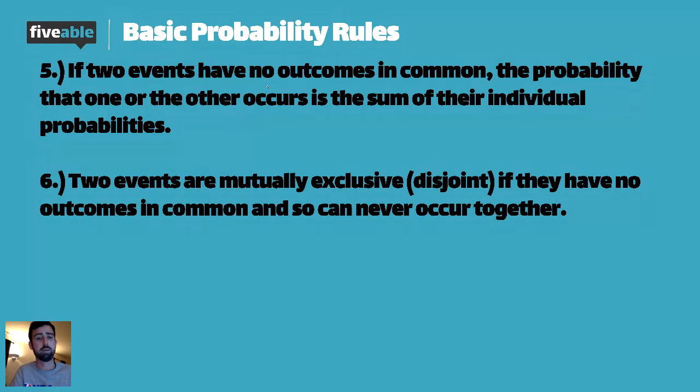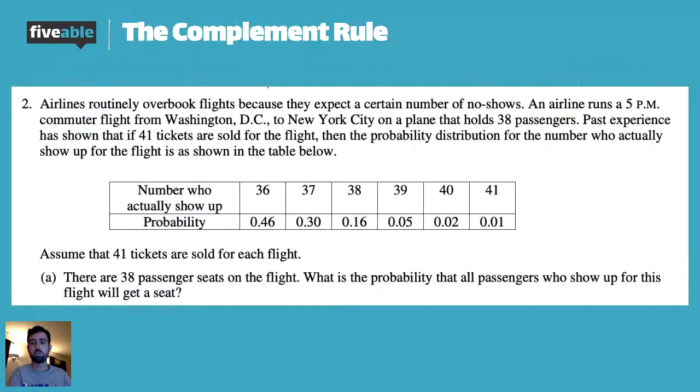Okay, so let's take a minute and look at this free response question. Airlines routinely overbook flights because they expect a certain number of no-shows. And we actually recently saw this with Delta Airlines, I think, maybe a couple months ago or a year ago. An airline runs a 5 p.m. commuter flight from DC to New York on a plane that holds 38 passengers. Past experience has shown that if 41 tickets are sold for the flight, then the probability distribution for the number who actually show up is in the table below.